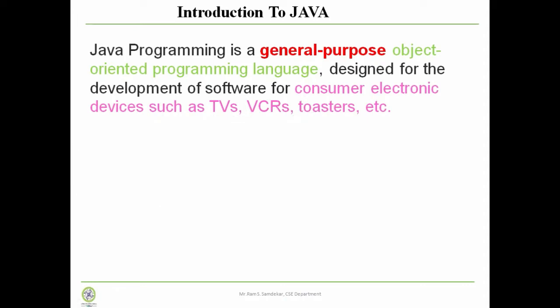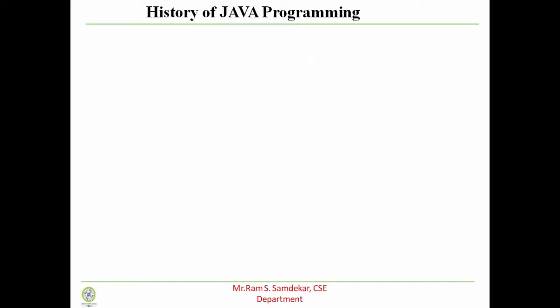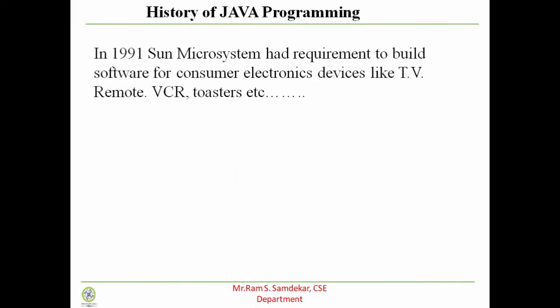Now understand the history of the Java programming language. It is quite interesting, and everyone should know the history of Java. In 1991, Sun Microsystems had a requirement to build software for consumer electronics devices like TV, remote control, VCR, toasters, set-top boxes and all.